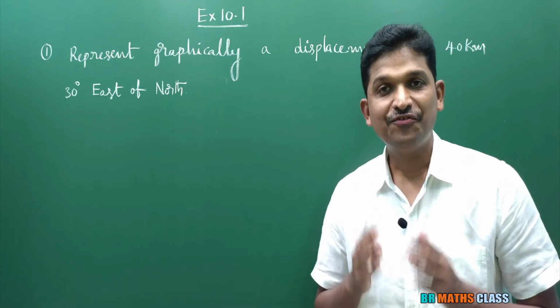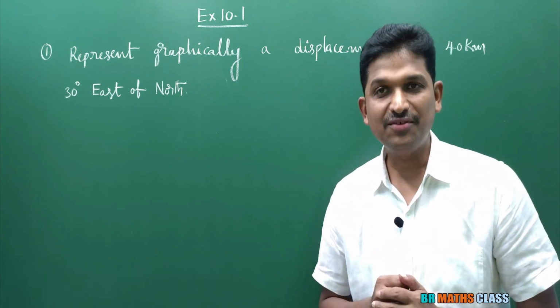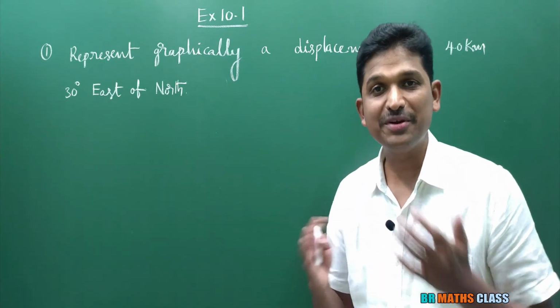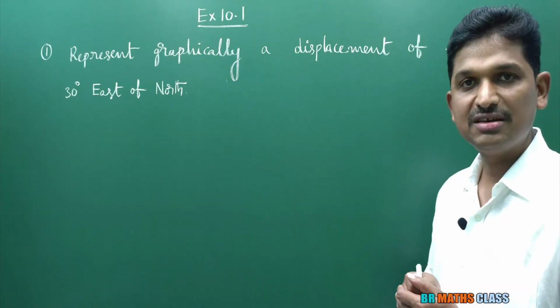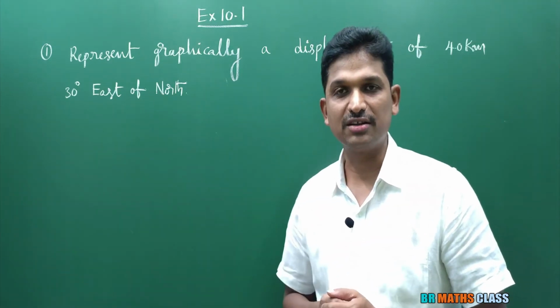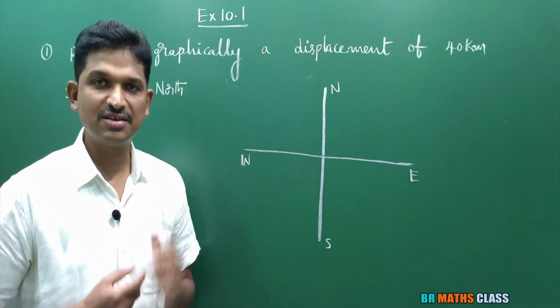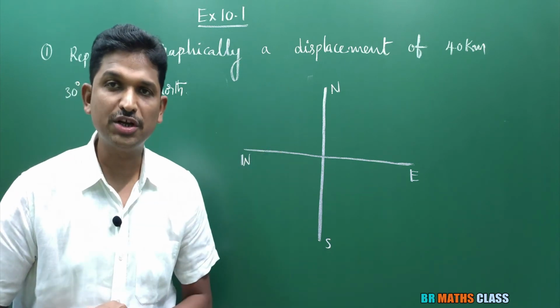You see, the first question in exercise number 10.1. What is the first question? Represent graphically a displacement of 40 kilometers, 30 degrees east of north. I consider east, west, north, south. First, they are saying a displacement of 40 kilometers.